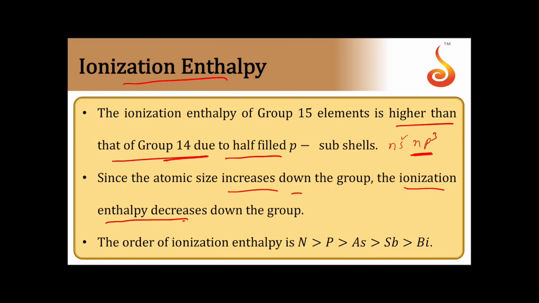Once again, we can observe one point here. The decrease is not going to be uniform. That is because the size of these atoms is not increasing uniformly, and therefore the decrease of IP will not be uniform. So IP will be decreasing, but the decrease will not be uniform because the increase of atomic size is not uniform in the case of 15th group elements. The order of IP values is nitrogen more than phosphorus, then arsenic, then antimony, then bismuth. Means the order remains the same, but uniformity will not be there in that order.